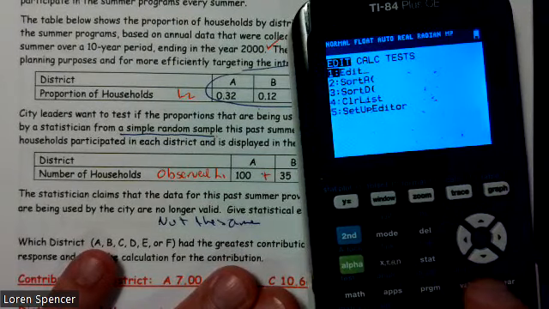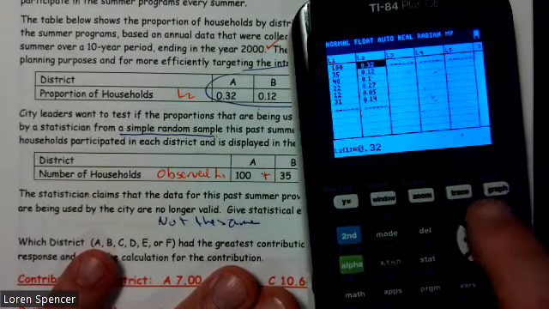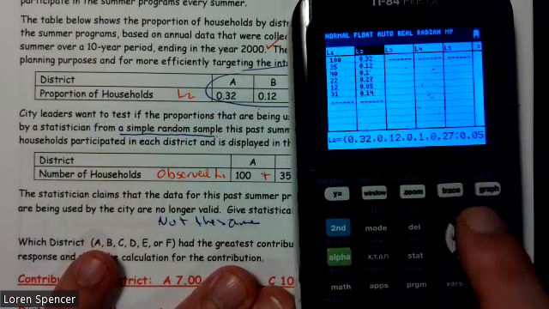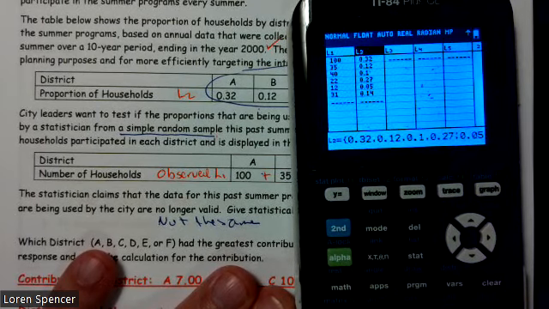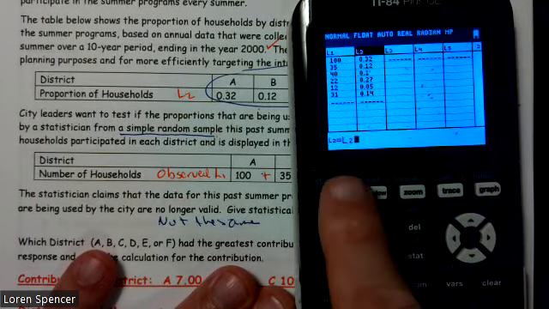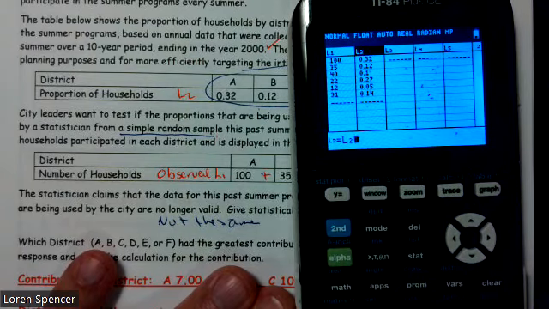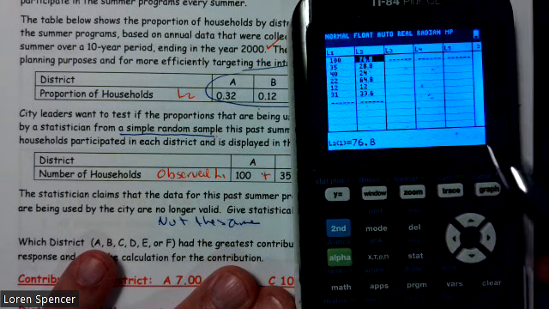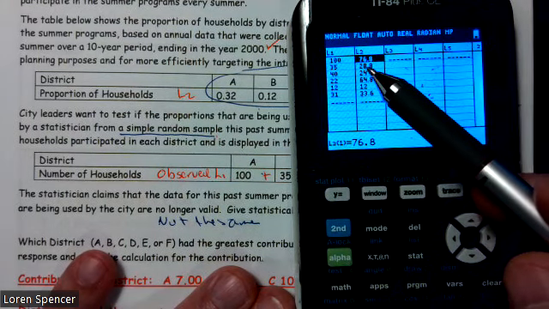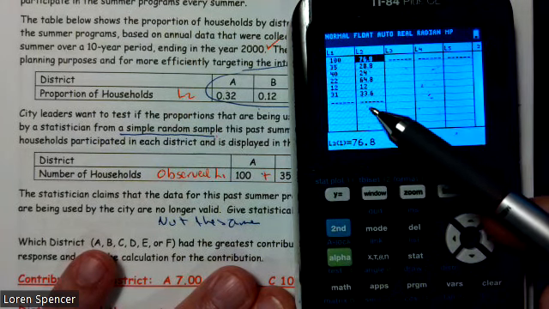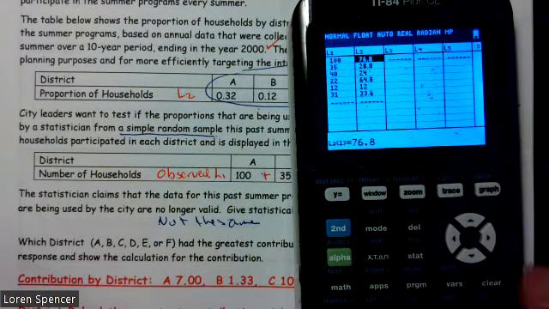So going back to stat edit, I'm going to go all the way up to the top of the percentage column, which is L2, and press second followed by the number 2. All that does is highlight L2 and multiply by the sample size of 240. And now I have my expected values. Great, I have my expected values. I still don't have the answer to which one contributed the most. To do that, I actually need to run the test.